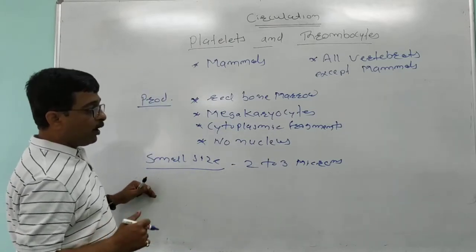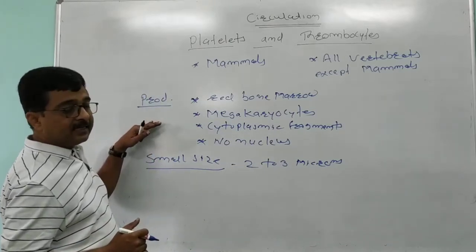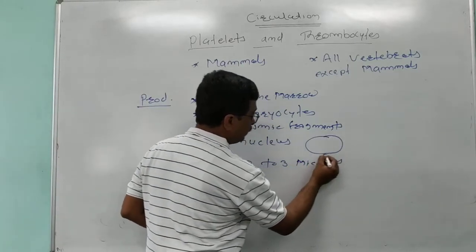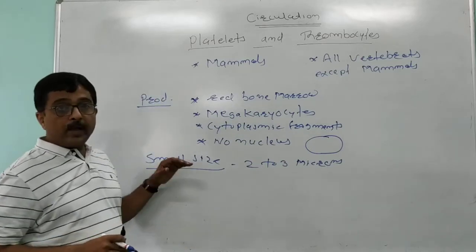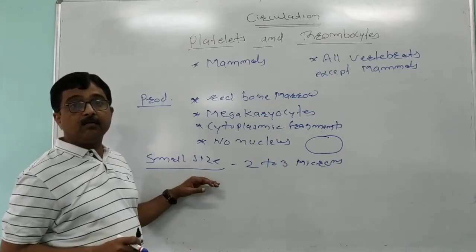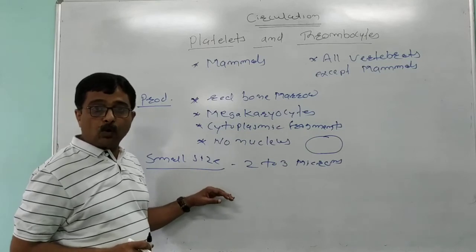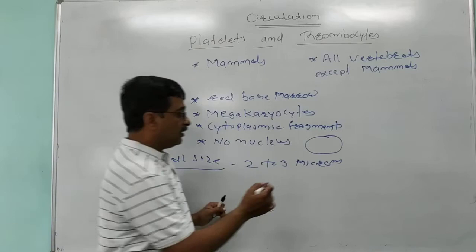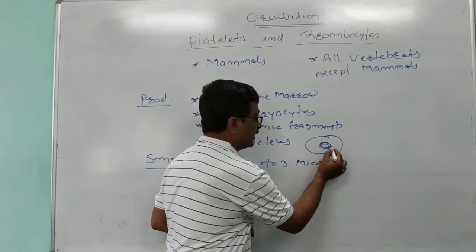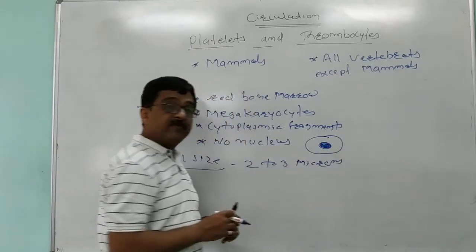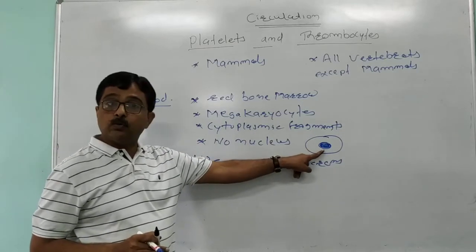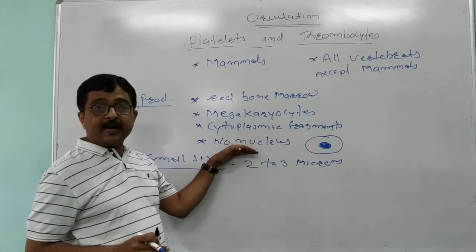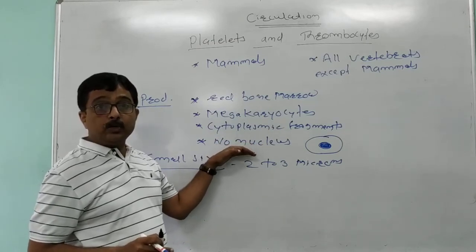The shape of the platelets is generally spherical. But when we observe platelets in a smear, we observe a dark portion in the center, and we generally confuse this with the nucleus. We are saying platelets are enucleated cells, meaning there is no nucleus.